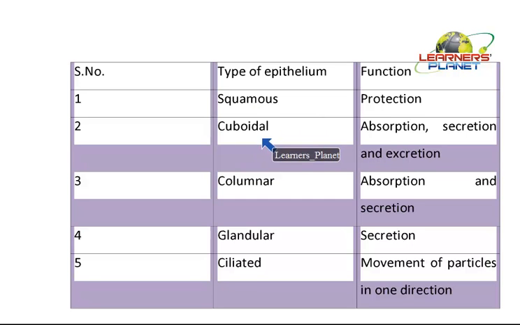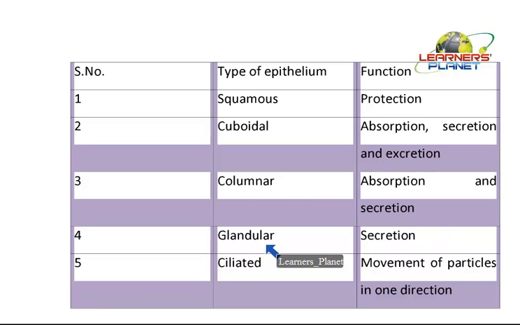Then cuboidal: the regions which are involved in absorption, secretion and excretion functions are covered by a special epithelial lining known as cuboidal epithelial tissue. Then columnar tissue, these are meant for absorption and secretion purposes, like the intestine.